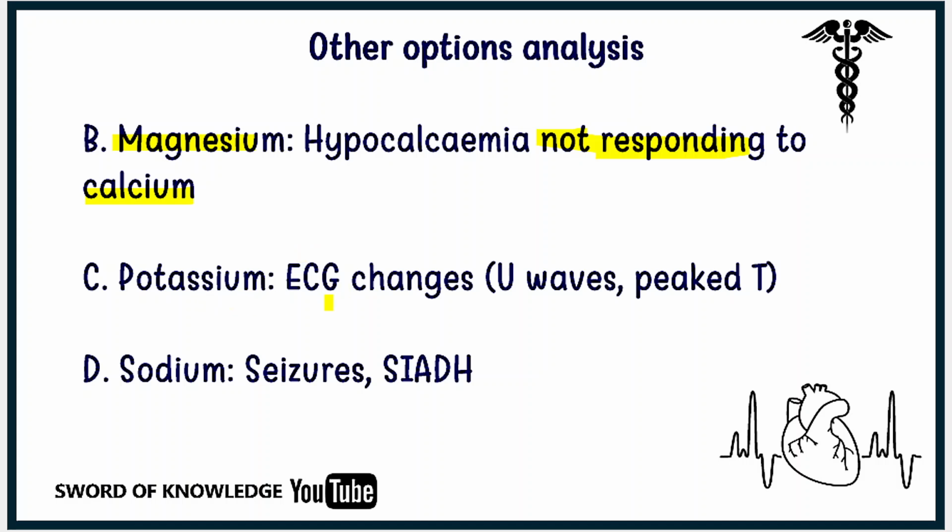Potassium: when we do an ECG and we see a U wave and peaked T wave, these are the peculiar findings for changes in potassium level. Then we will do a serum potassium level. And sodium is also associated with seizures, and also with the SIADH syndromes that we discuss in a separate video.